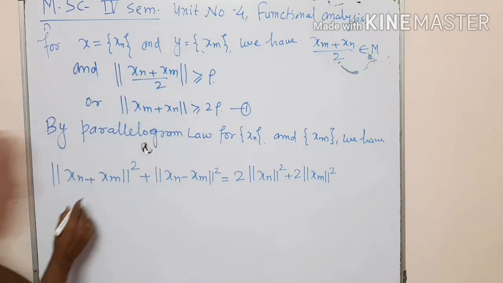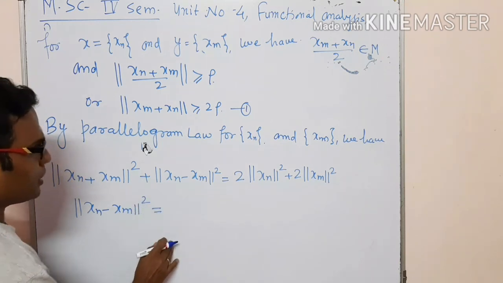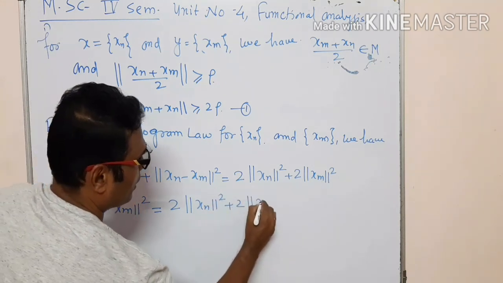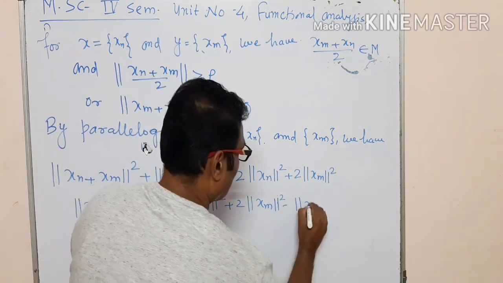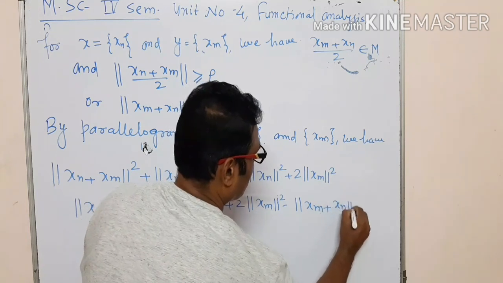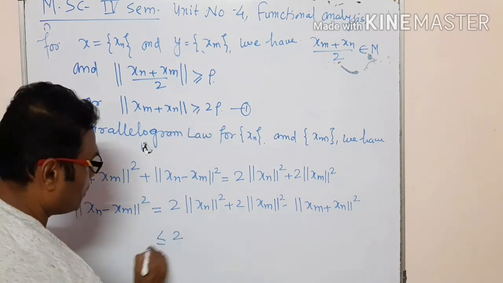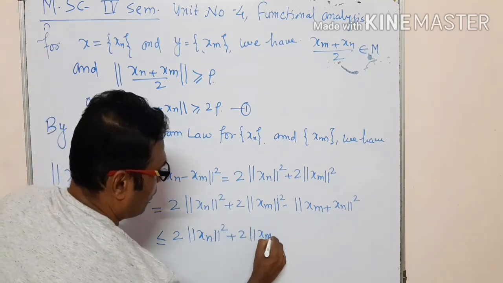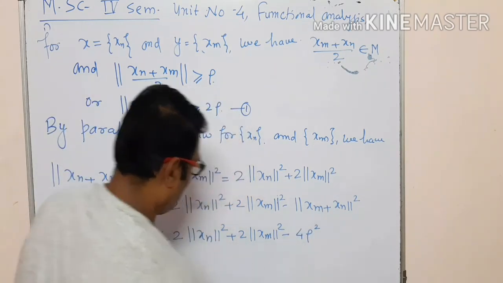Now transfer this particular term to the right hand side. The norm of xn minus xm whole square is equal to twice the norm of xn square plus twice the norm of xm square minus the norm of xm plus xn whole square. Now using equation number 1, this becomes 2 times the norm of xn square plus 2 times the norm of xm square minus 4 rho square.